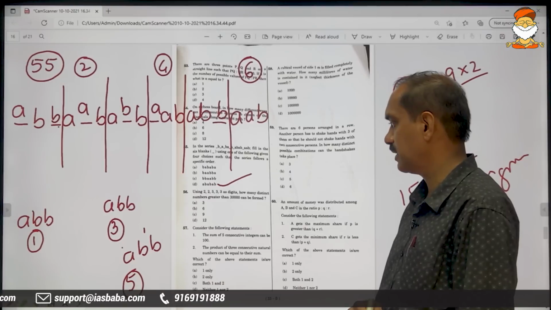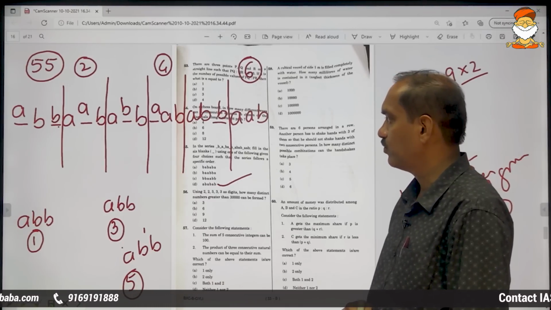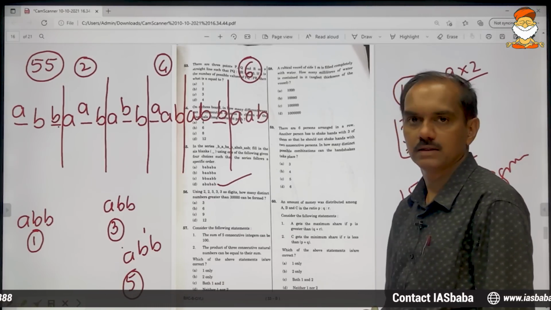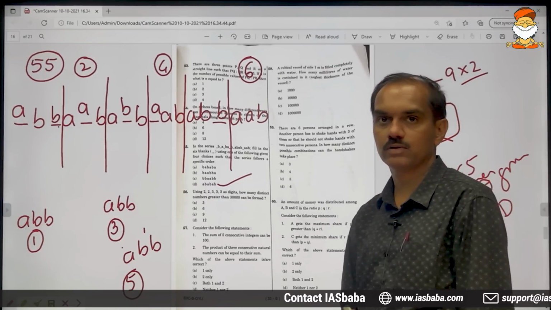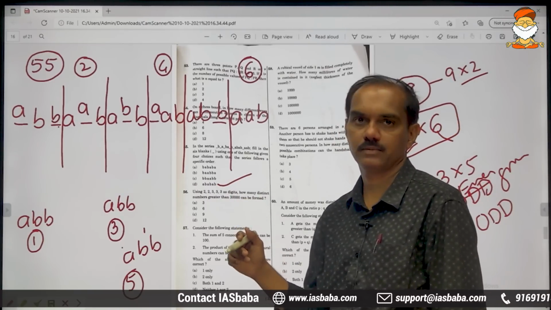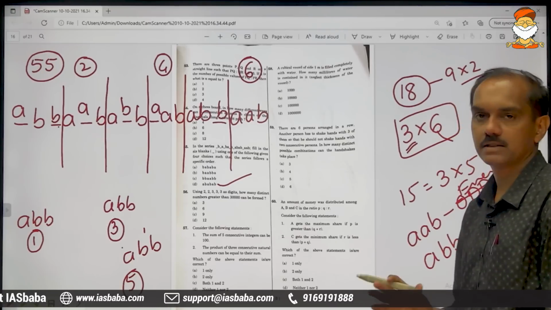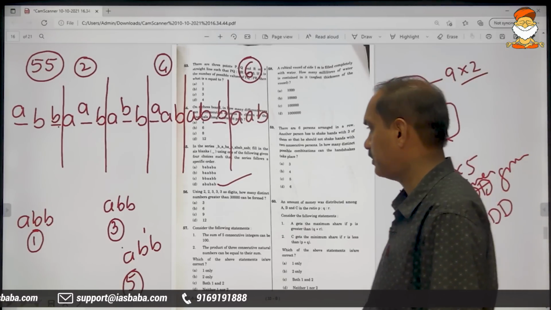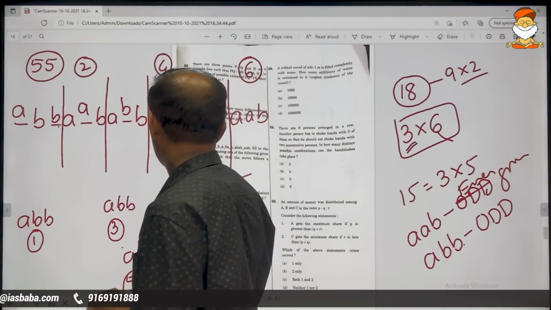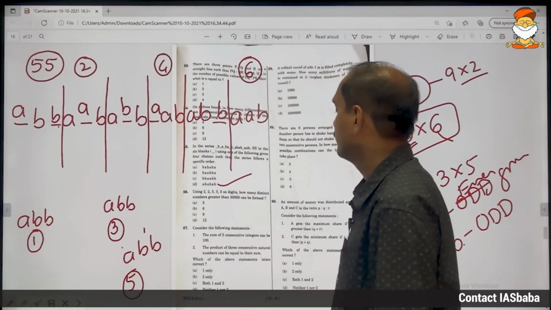The last option is AB, AB, AB. So once you fill up, you will get to see a pattern. If you don't get to see any pattern, then you change the option and check the pattern. But see to it that there must be one pattern, only then it will become correct. This is everything about this problem.